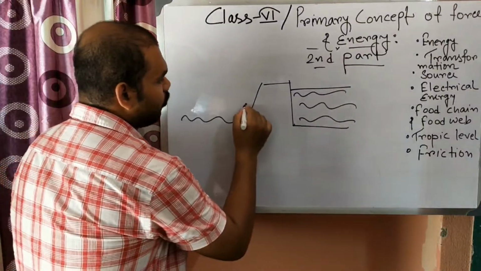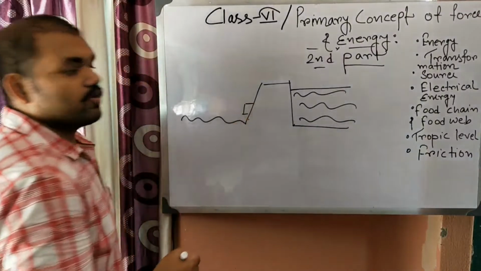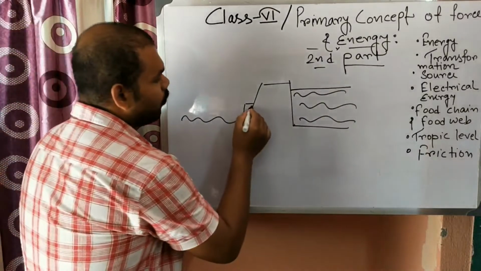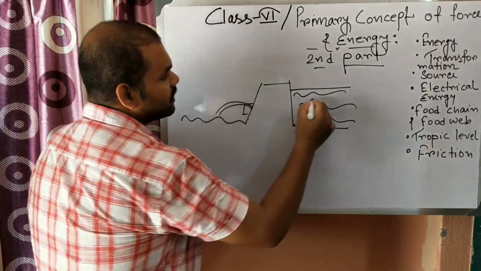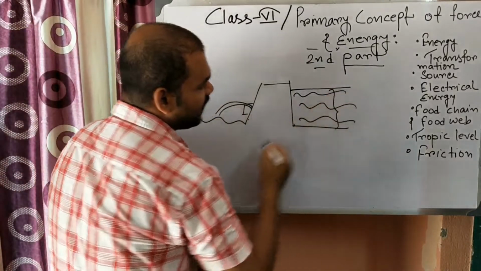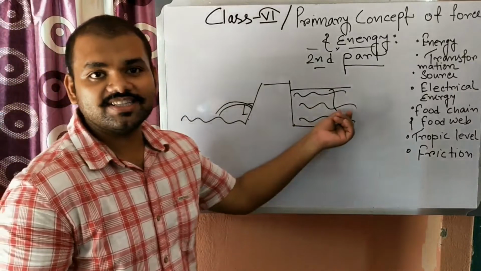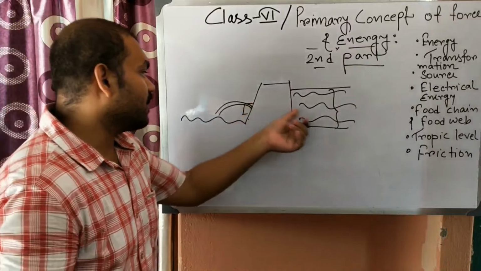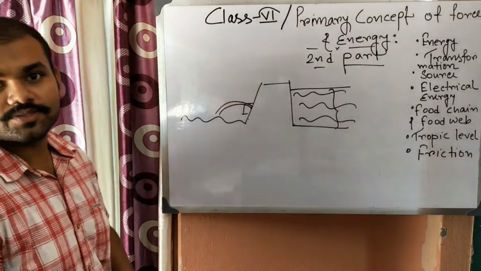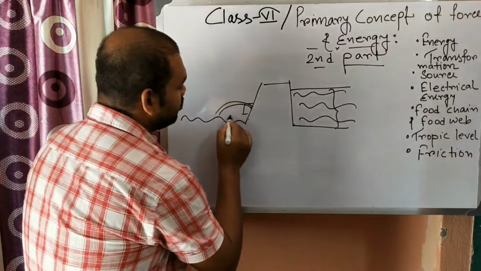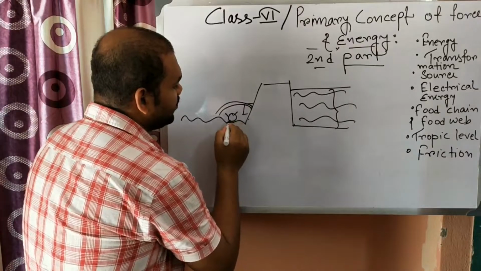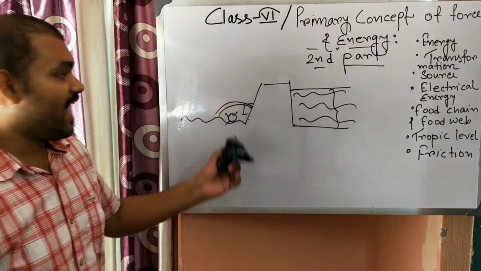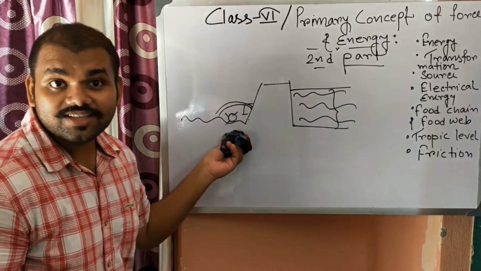Okay, so when you open the window, or open the door, what happens? Water rushes through it. Why? Because with the increase in height, the potential energy increases, and as soon as you open the lock gate, it converts into kinetic energy and comes out. And from here, if we place a turbine, then it will run the turbine.